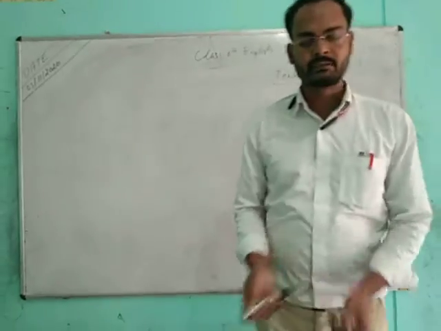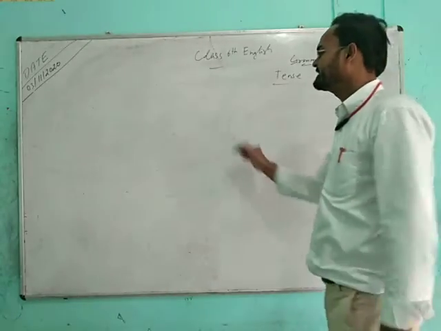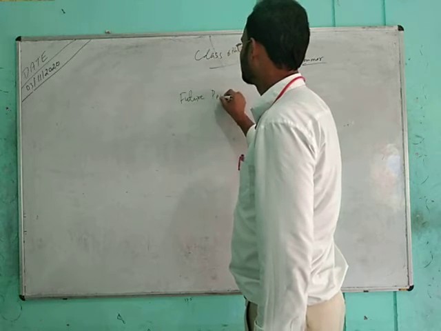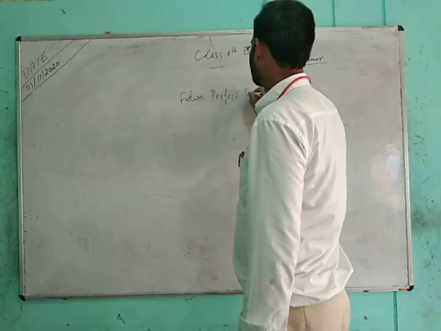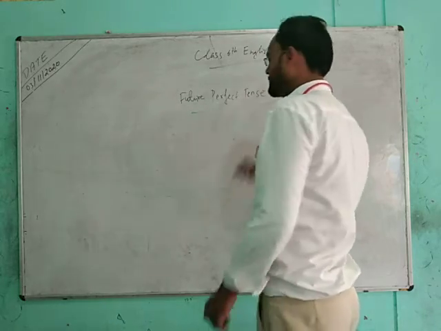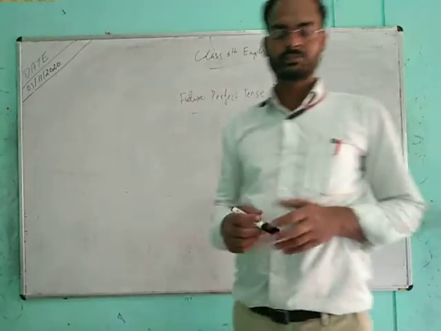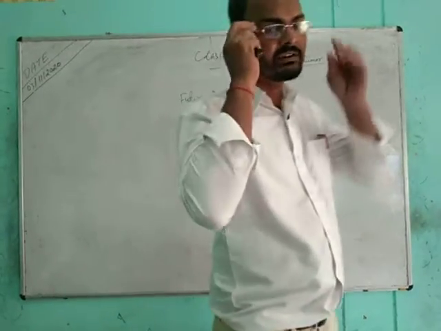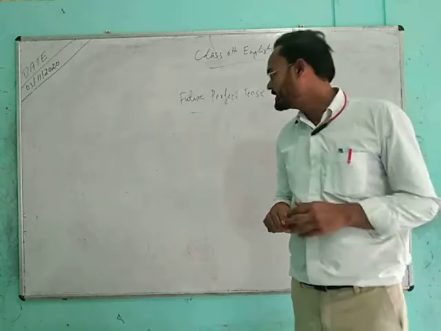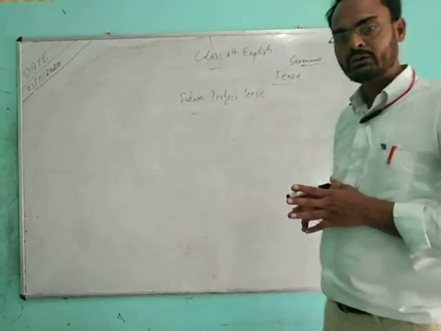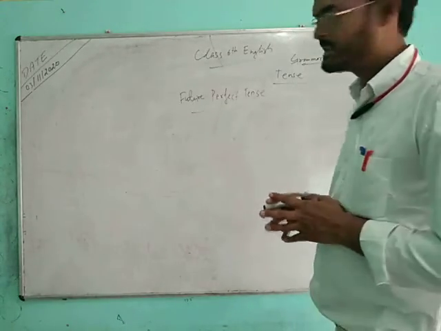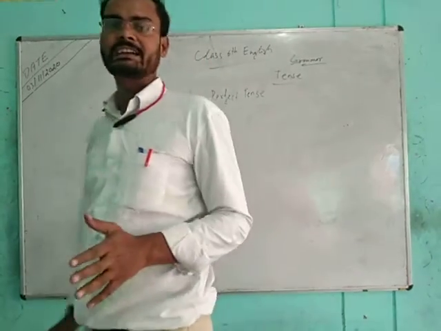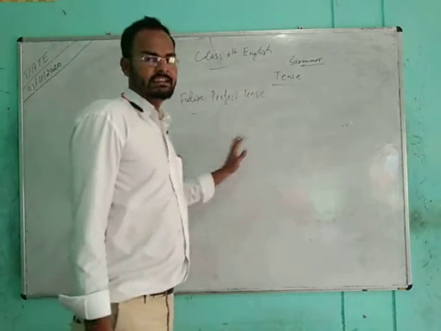Then students, we move to our next topic, that is future perfect tense. We have already discussed that if there is a perfect tense, the third form of the verb is always used. And how can we recognize this type of sentence? If there is a sentence of future tense, and in that sentence the action of the verb is finished.